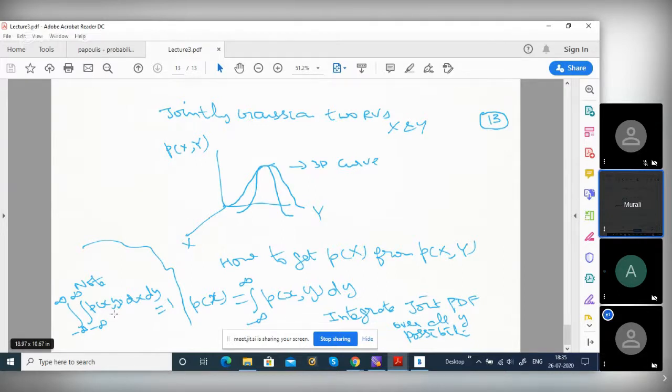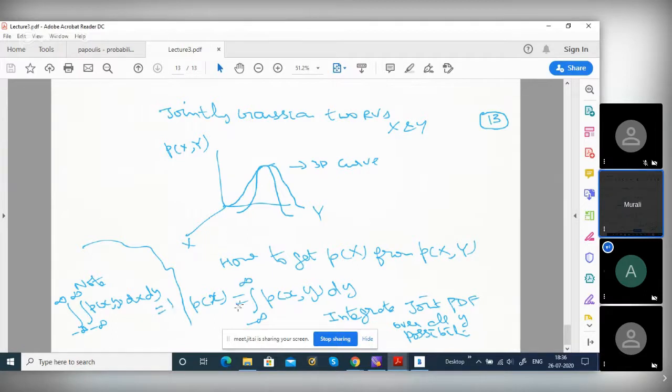What is the probability of getting either head or tail? It is one. You should always get either a head or tail. There is no other possibility, right? What is the probability of getting any one number from 1 to 6? It is 1. So it is a total set. Same as the discrete example, if you integrate p of xy dx dy over all limits of x and y, that is unity. It is the total probability, right? Is it clear?